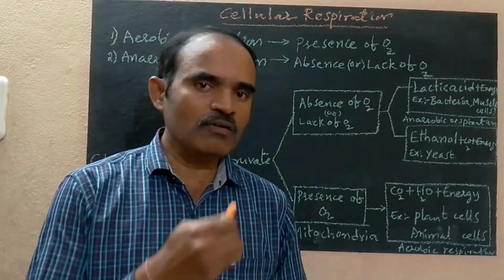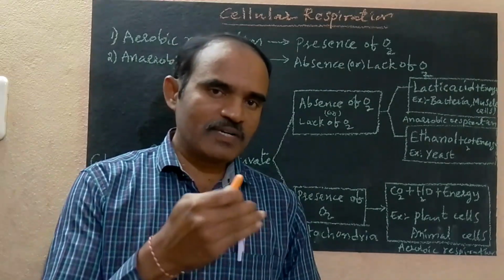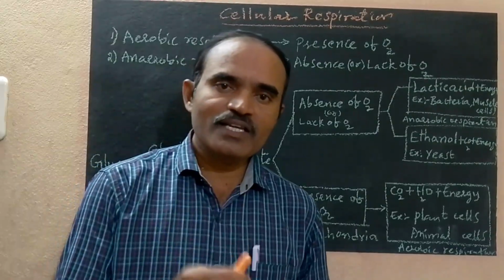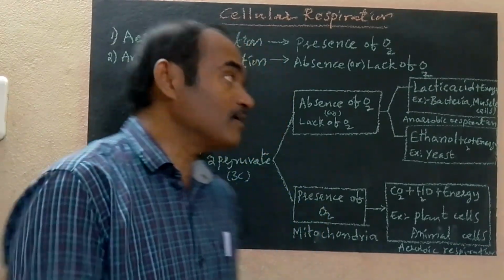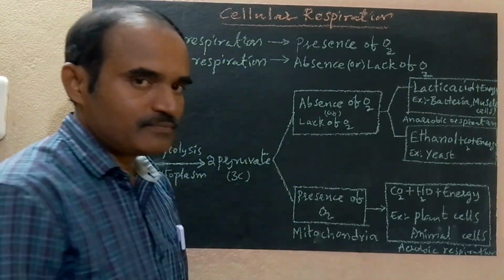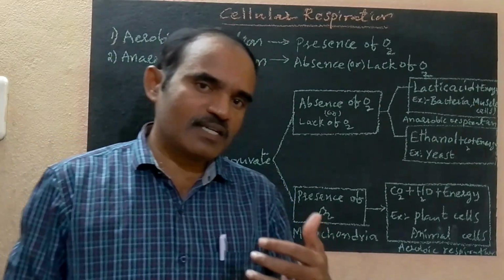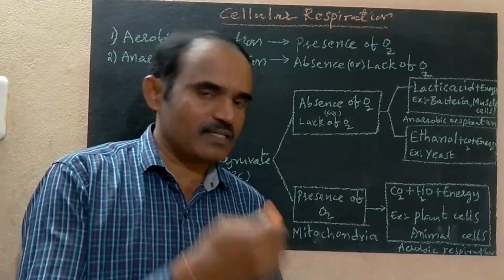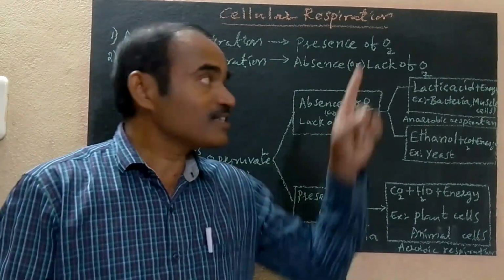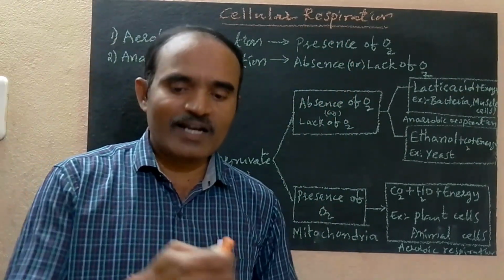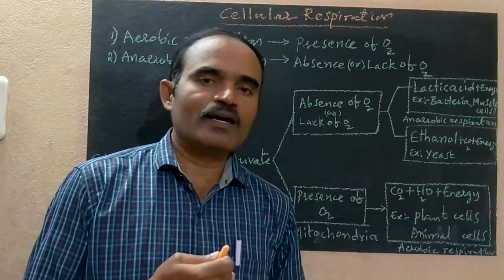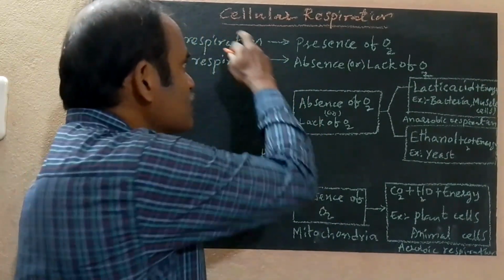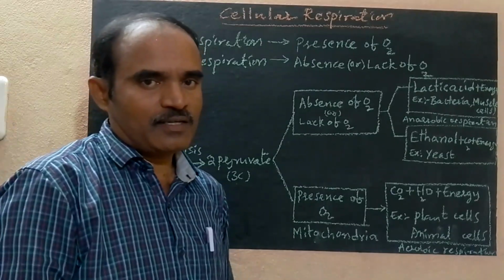Respiration takes place in the cells. Respiration that takes place in the cells is called cellular respiration, and it takes place in the cells of all living things.